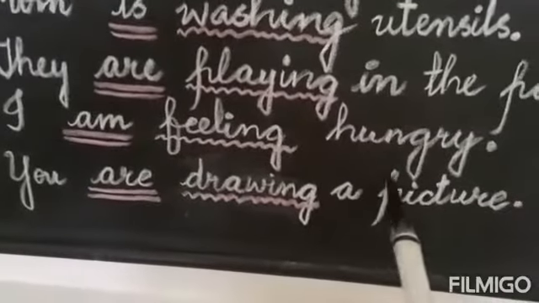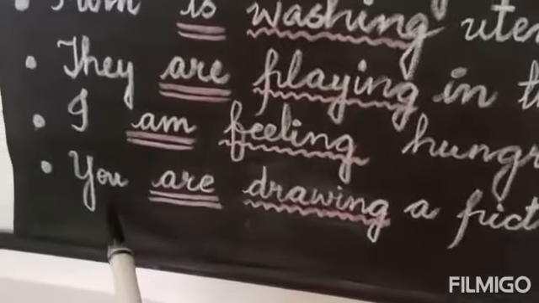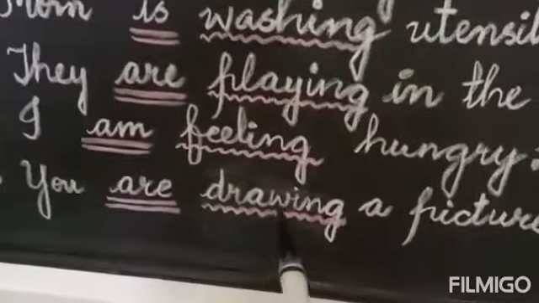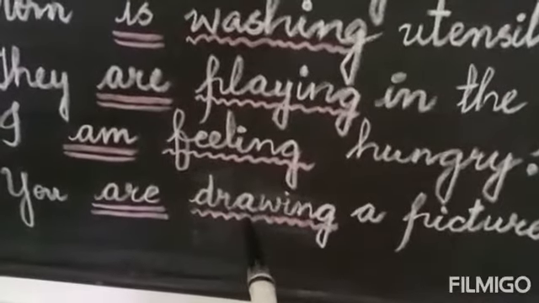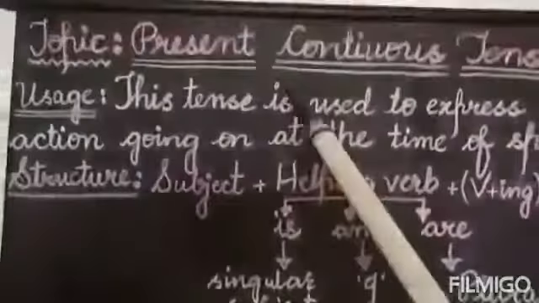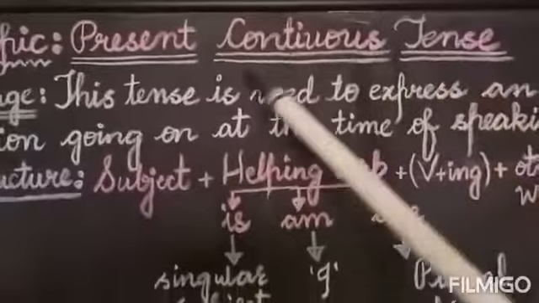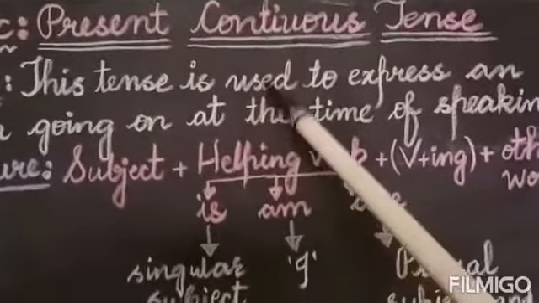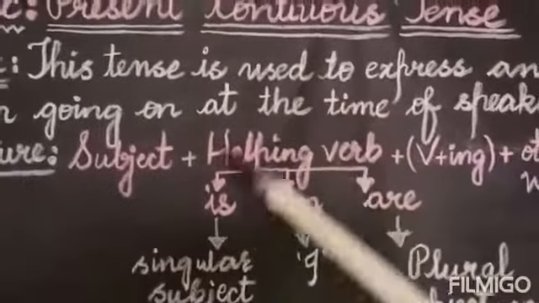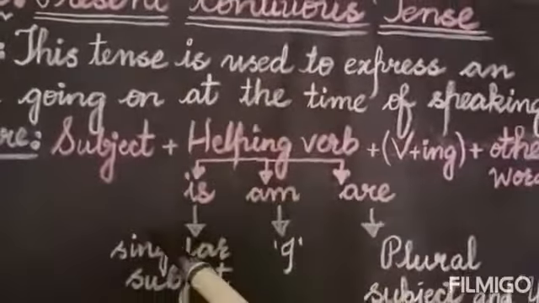You are drawing a picture. Subject is you. Whenever the subject is you, we will always use are. Drawing is the ing form of draw, and picture is the other word. So my dear students, today's topic was present continuous tense, and this tense is used for those actions, for those activities which are going on right now continuously, right now in the present time, without stopping.